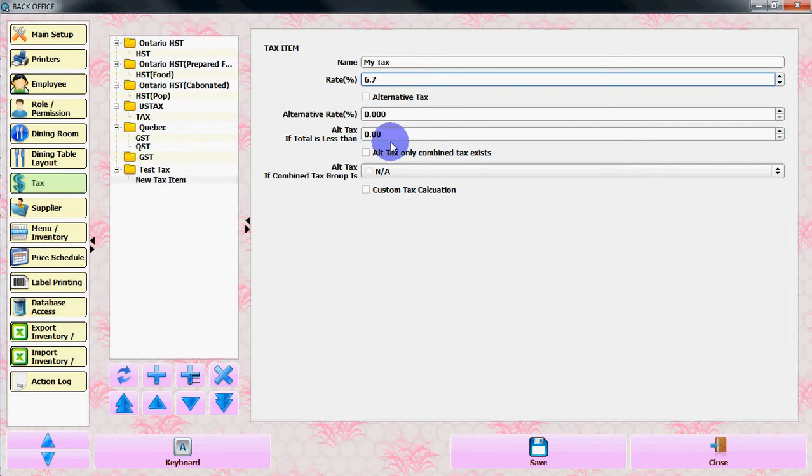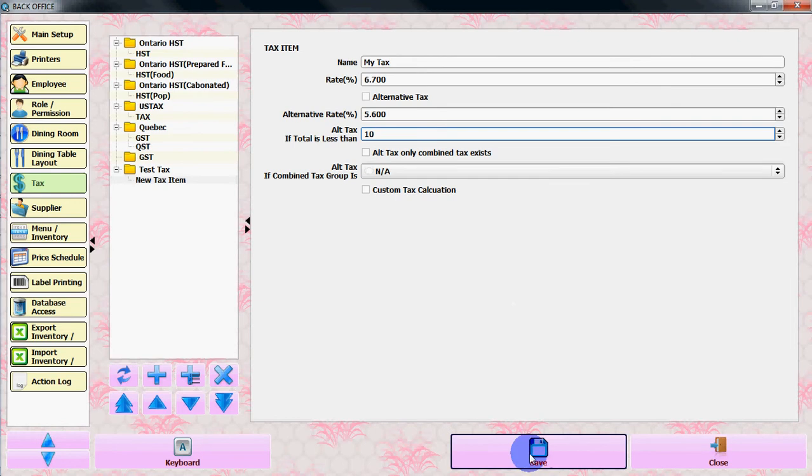Alternative tax if total is less than, you can assign a tax item like a tax amount. If alternative tax will be 5.6%. Alternative tax if total is less than, say the item price is $10, then alternative tax will be 6.5%. If it's greater than $10, it will be 6.7%. So you can save it.